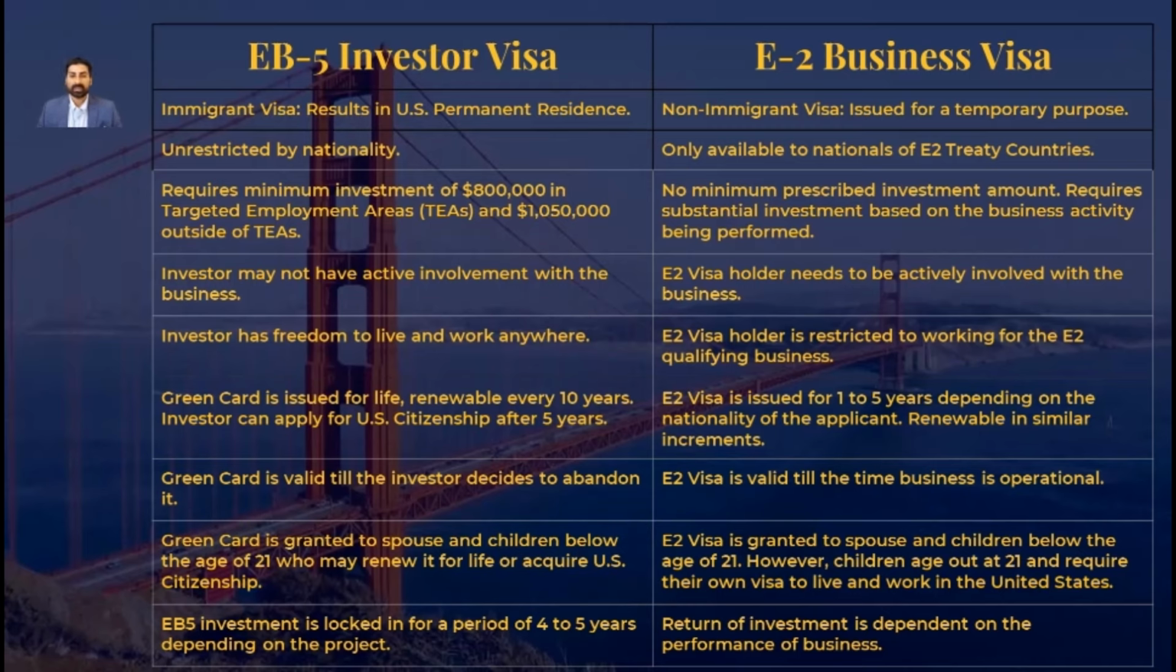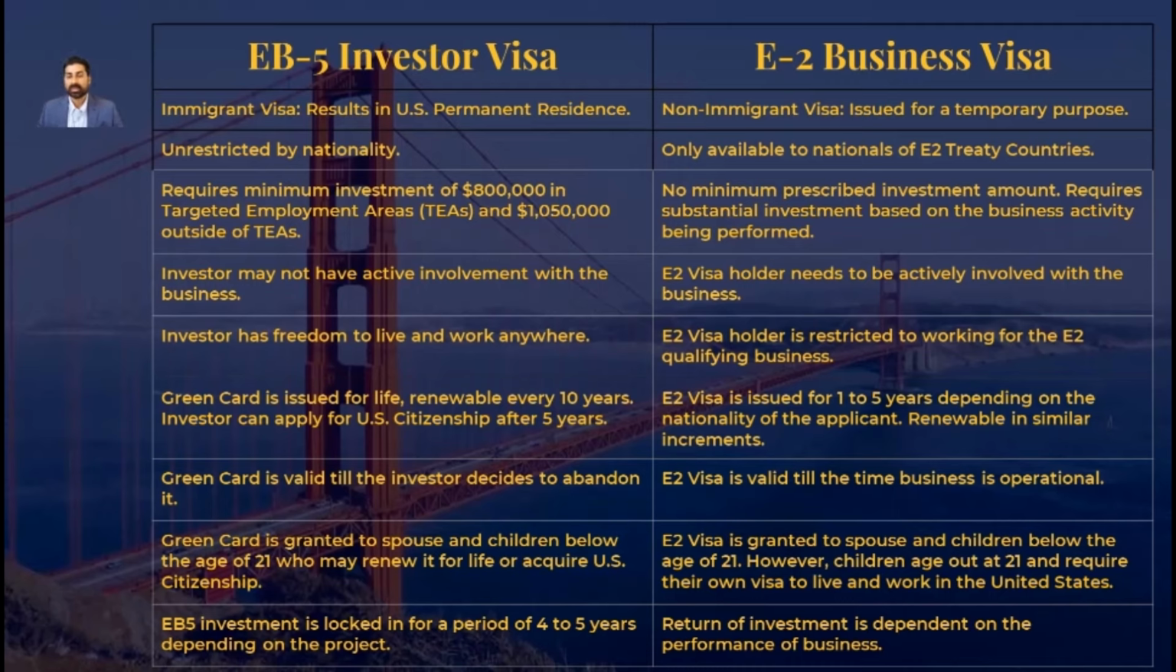In case of an EB-5 visa, the green card is issued to the investor, spouse, and unmarried children below the age of 21. Same is the case for E-2 visa. It too is issued to spouse and children below the age of 21. However, the key difference here is that in case of a green card, the child, even if he or she attains the age of 21, gets to live and work in the United States forever.